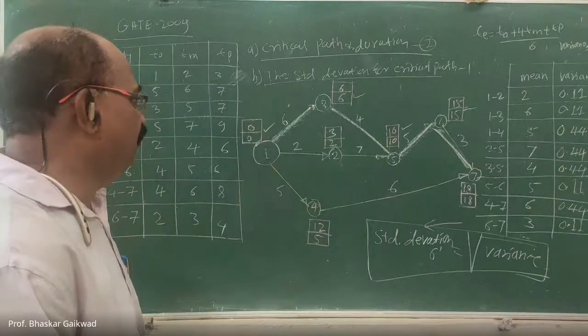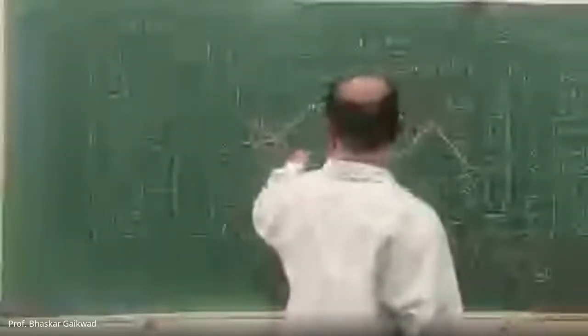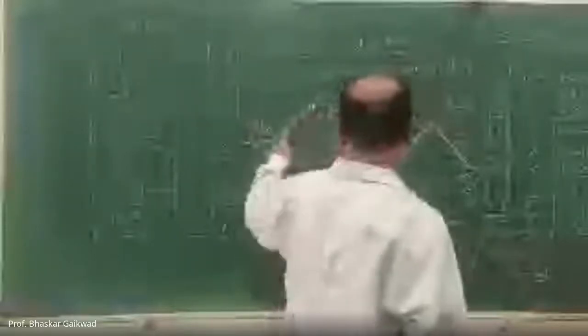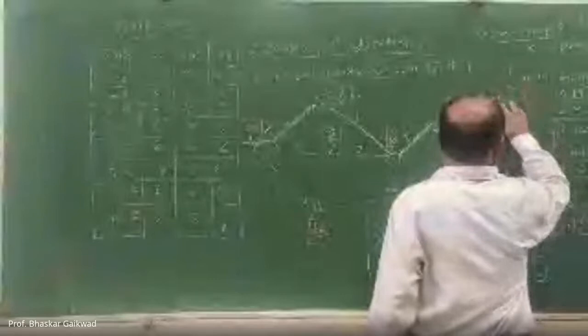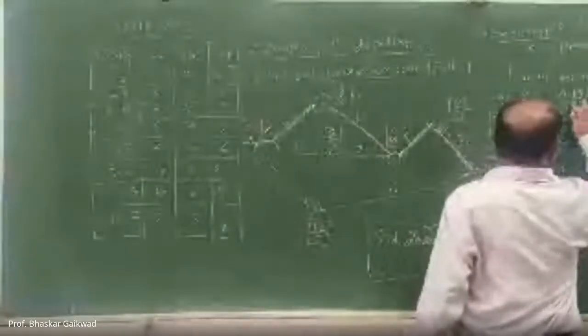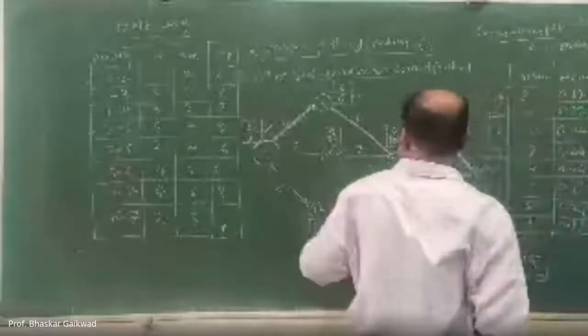Now you have to find out the critical activities. So which are the critical activities? 1 to 2. Sorry, 1 to 3. 2 is not there. You have to consider only the critical activity variance.